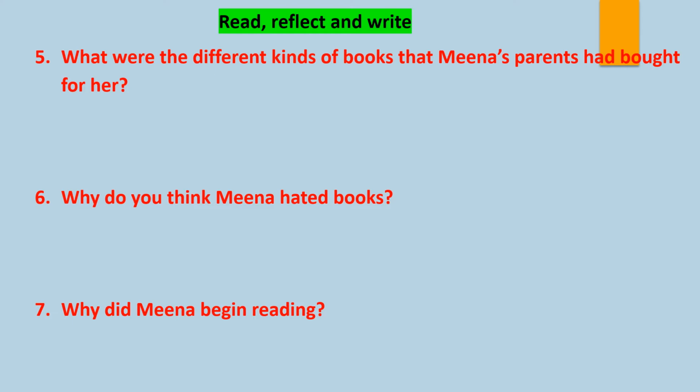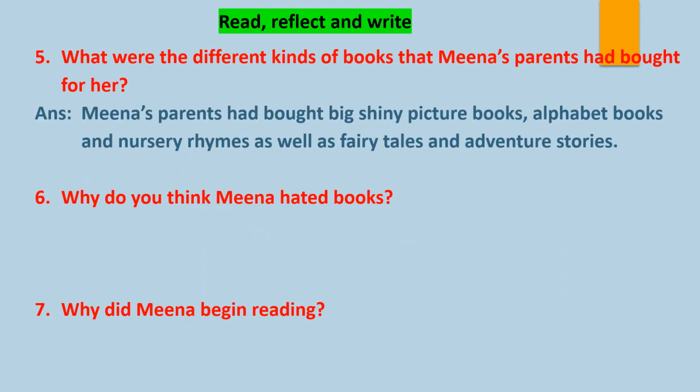Yes. So, the big shiny picture books when she was very small, isn't it? And after that when she grew, then they bought some alphabet books, nursery rhyme books, and after that adventure stories, fairy tales, isn't it? These all types of books they bought for her, no? Yes. So let's see the answer. Meena's parents had bought big shiny picture books, alphabet books and nursery rhyme books, as well as fairy tales and adventure stories.